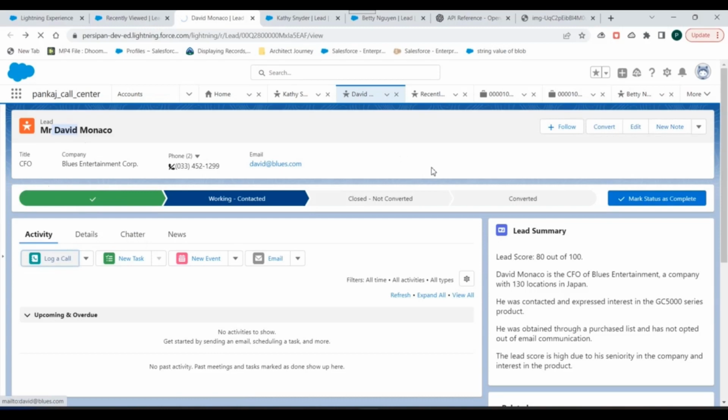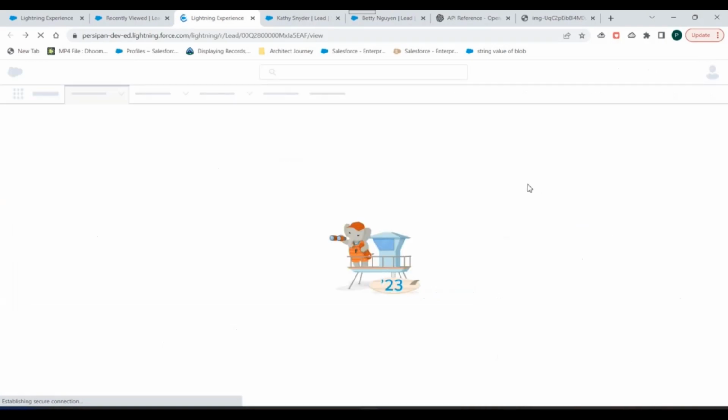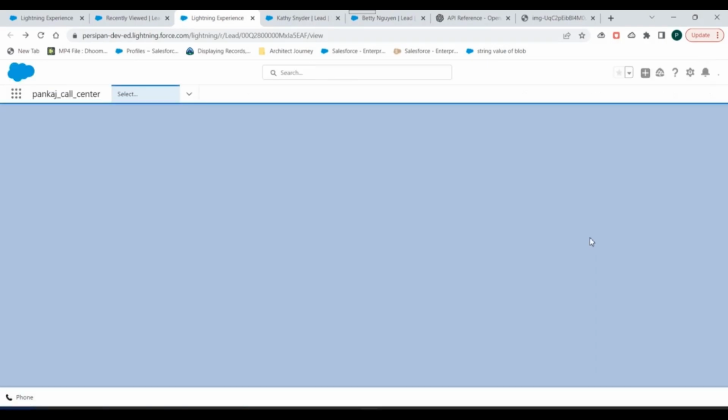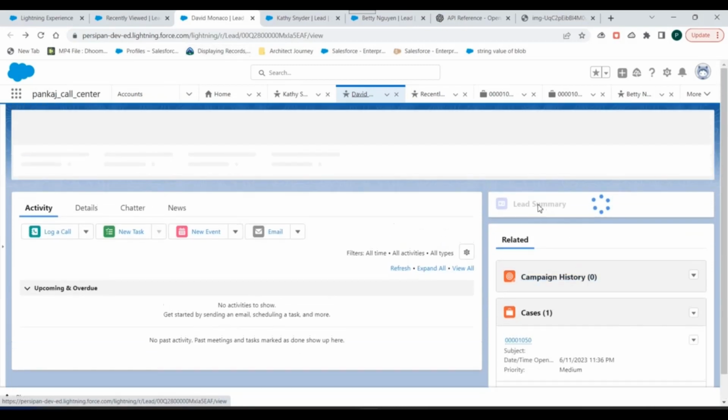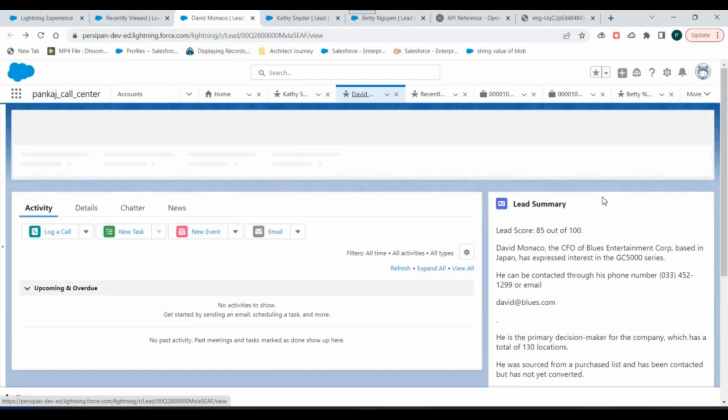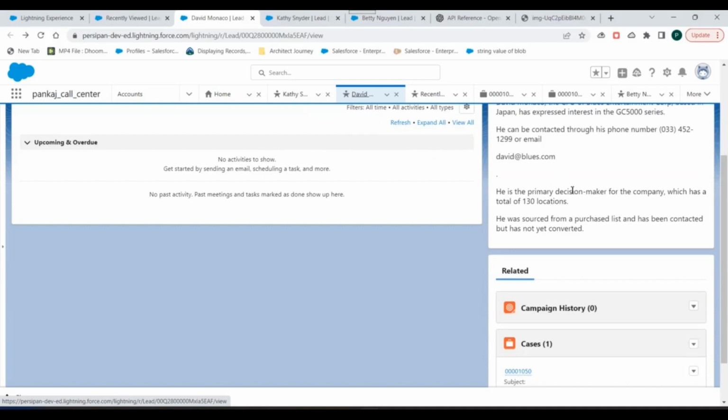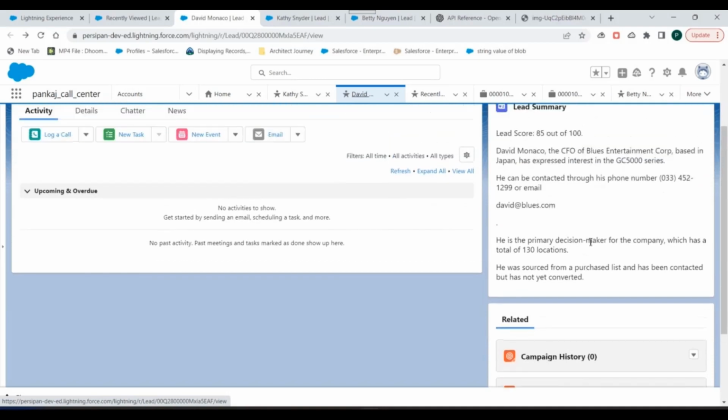Now you guys can make changes and create a button. On click of that button, you'll be making a call to the OpenAI APIs, right? But I have done it on the load of this page. So once I load this lead record, you can see this is still spinning. That means we are making a call to OpenAI, and whatever response we are getting, we are just formatting it and displaying it on the UI in this Lightning component.